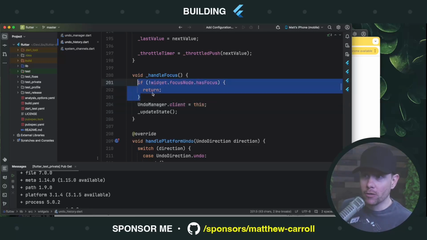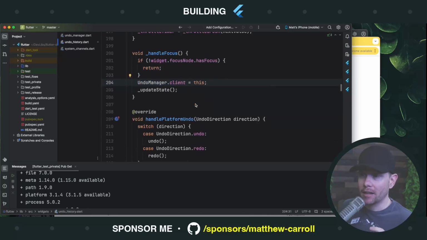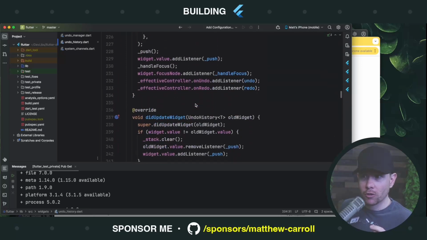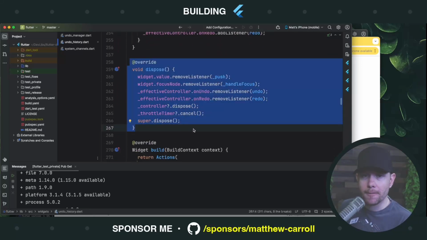Because sure, when we lose focus, we should remove ourselves as the client. That's true. That's one change we're going to need to make. But where's the other place that we're screwing up? The other place is right here. This widget can be disposed and it's still registered as the global undo redo client.